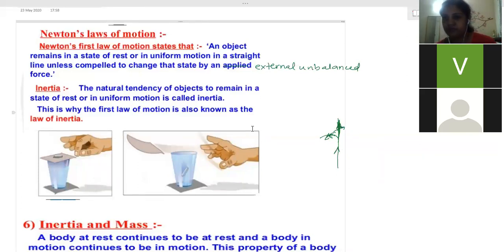Ma'am, I think because the branches of the tree were initially at rest, and then when we shake it, it comes into motion. We have applied force on the branches. Yes, they will move because direct force is applied. What about the fruits? Why do fruits fall down?